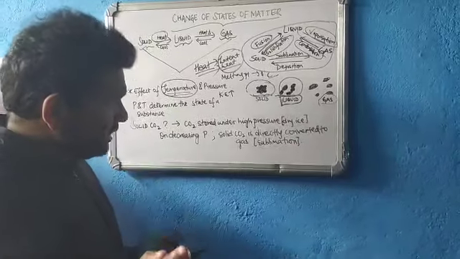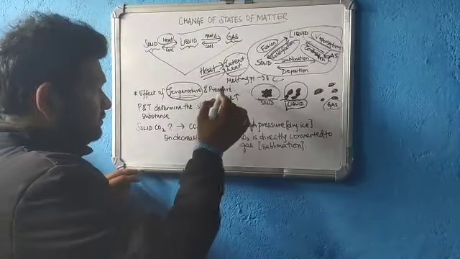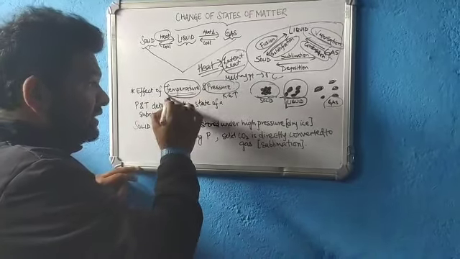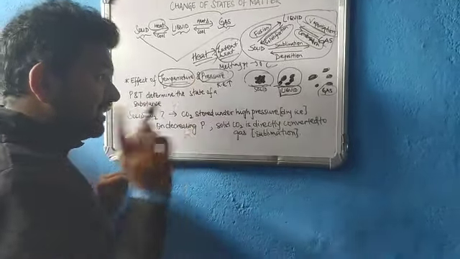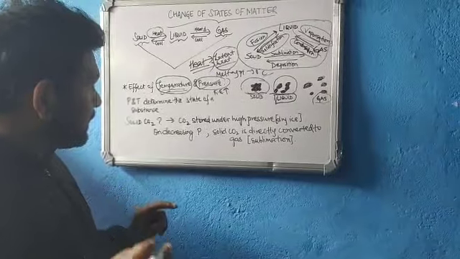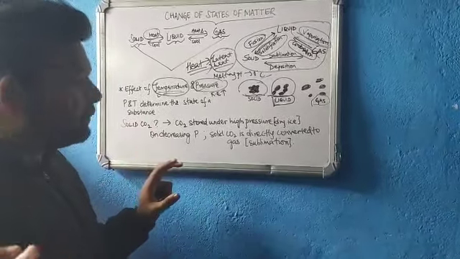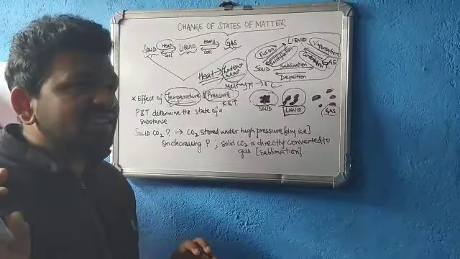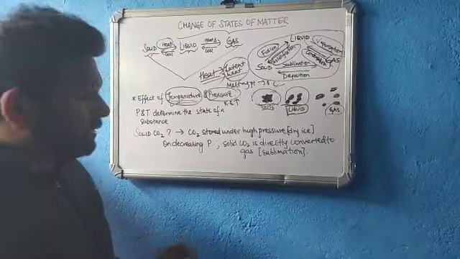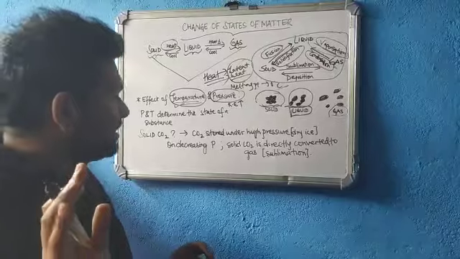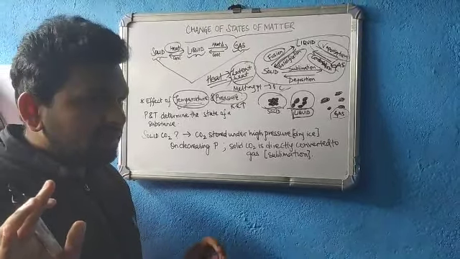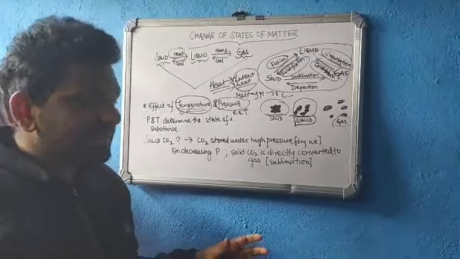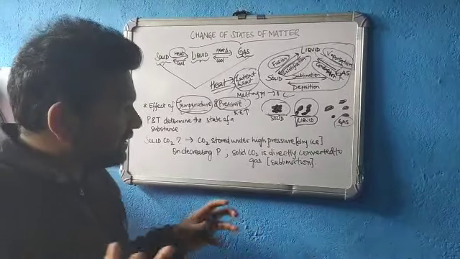Now there is another very, very important point which you need to understand. Effect of temperature you understood. Now we will discuss the effect of pressure. Pressure and temperature are the two parameters which are used to determine the state of a substance. Have you ever heard about solid carbon dioxide? Basically, carbon dioxide is a gas, right? So solid carbon dioxide means carbon dioxide which is stored at a very, very high pressure.